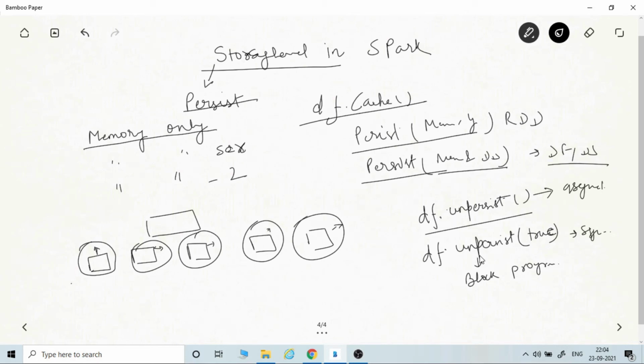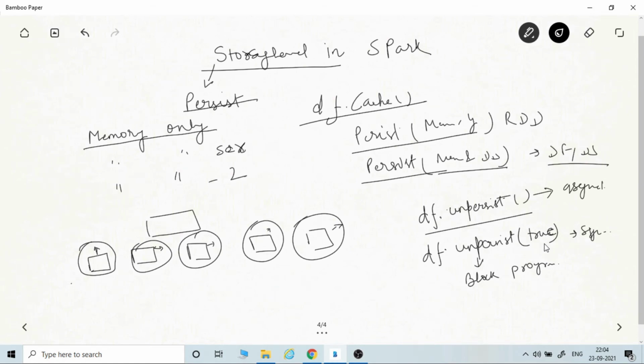All right, so this might be a tricky question in interviews. Somebody can ask you, how will you remove all of the cache from memory and also block your program till all of the cache blocks are removed? Your answer should be df.unpersist, and then you have to pass true as an argument.